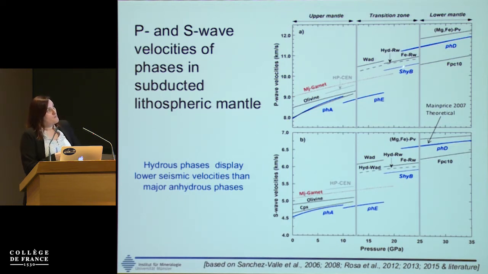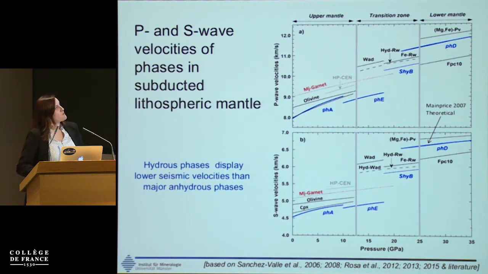In blue are the hydrous phases, and if you notice, they are always seismically lower than the anhydrous, with the exception of ferropericlase in the lower mantle. So the hydrous phases will always display lower seismic velocity than the major anhydrous counterparts in the slab. However, if we want to identify hydrous regions in the slab, we need to see what is the effect of these hydrous phases on the global slab composition.